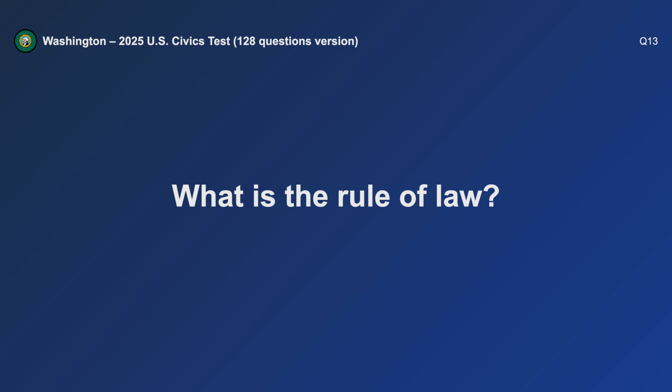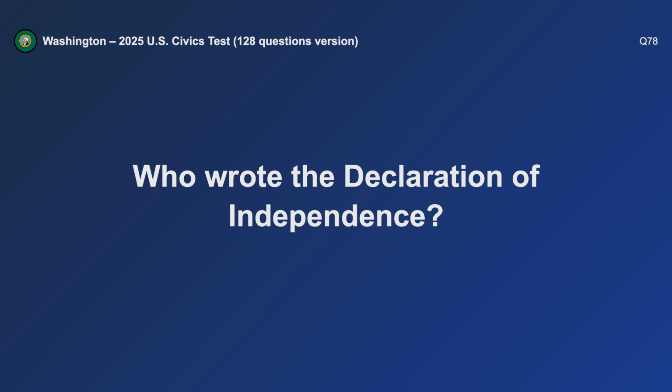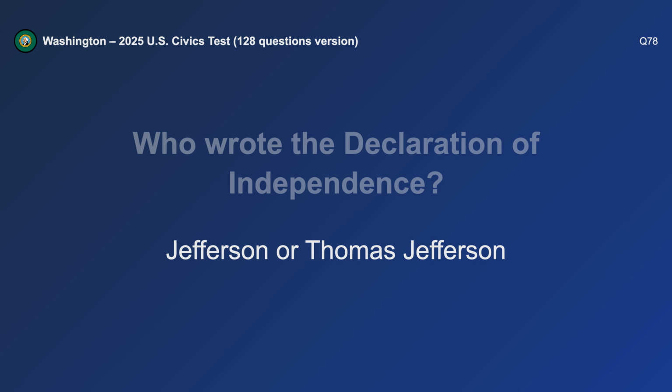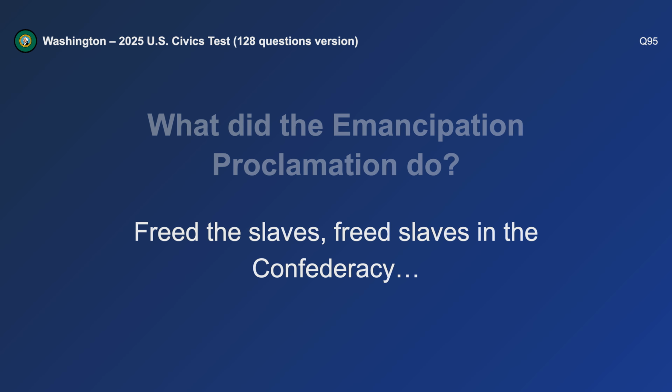What is the rule of law? Everyone must follow the law. Who wrote the Declaration of Independence? Thomas Jefferson. What did the Emancipation Proclamation do? Freed the slaves.